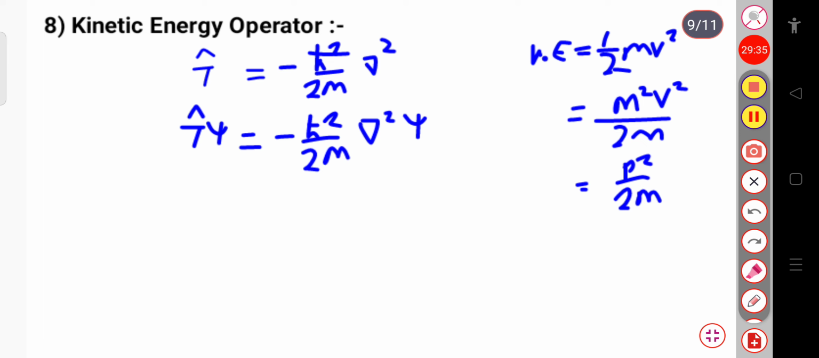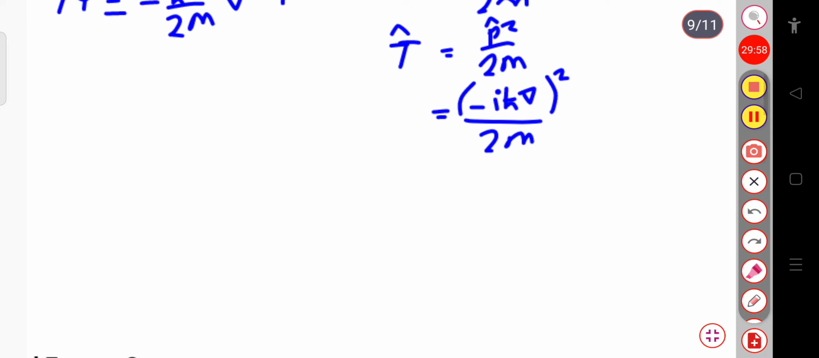Now if I write this as the kinetic energy operator, then T cap will be equal to p cap squared by 2m. And you know p cap equals minus iħ∇. Since minus iħ∇ is the linear momentum operator, this is whole squared divided by 2m. Now minus squared will be plus, and i squared will be minus, so we get minus ħ² into ∇² divided by 2m. So that is the kinetic energy operator.